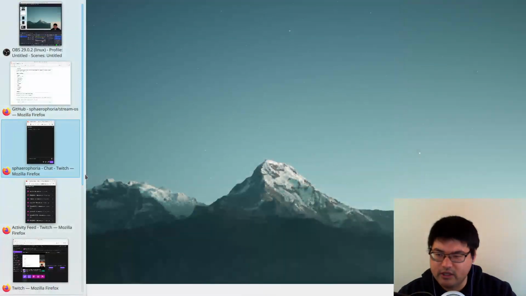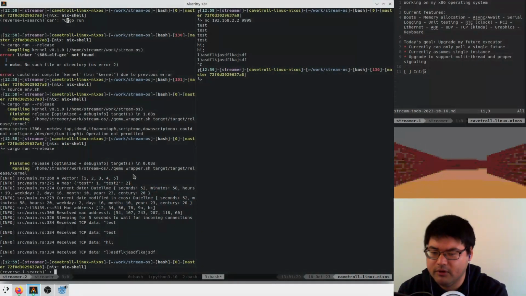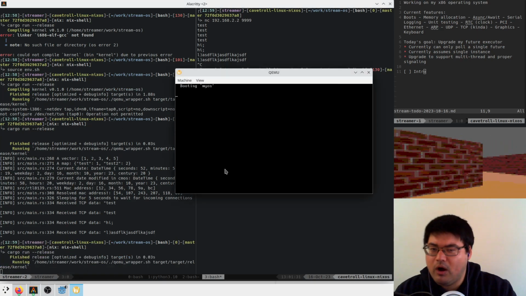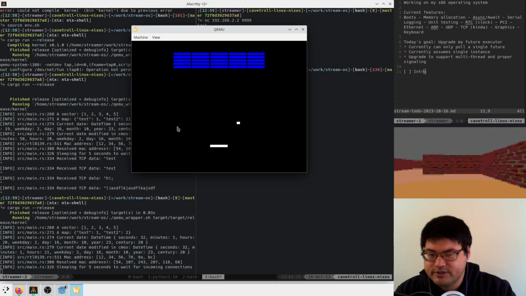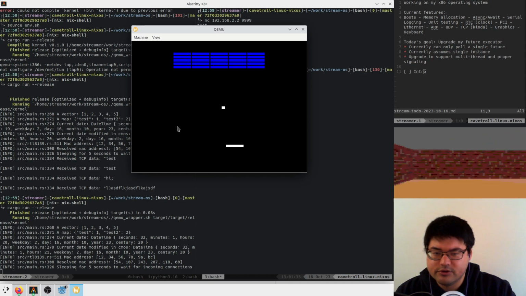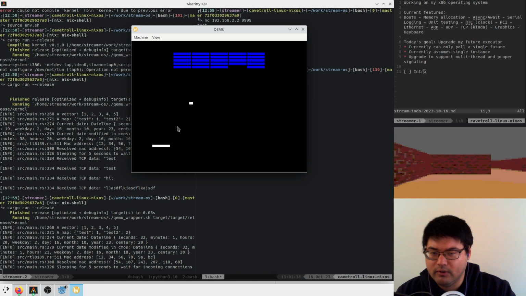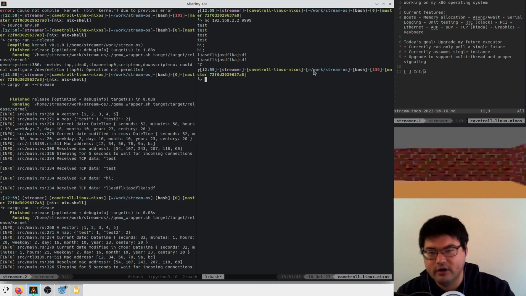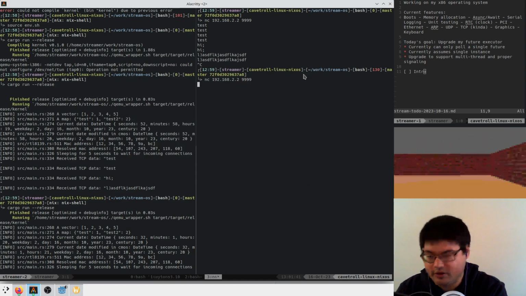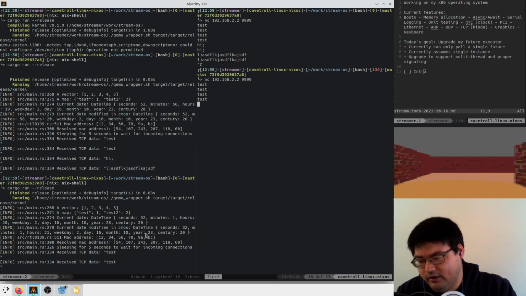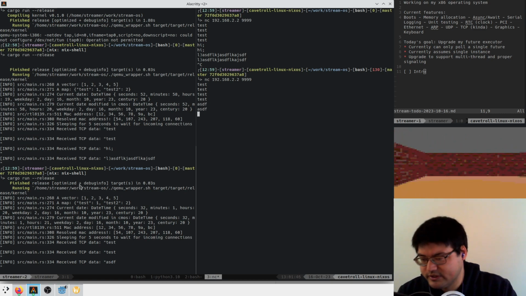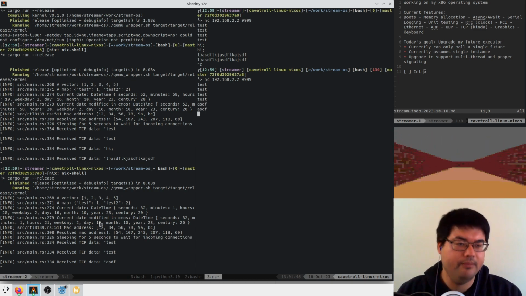And we've got keyboard input to the point where we can run a game, and we can do that while doing other stuff. So here's a simple little brick breaker game, no scoring or anything, but I can move the paddle around, I can draw the bricks, etc. And while that's running, I can talk to my server, and if I send a string to it, it'll send it back over TCP. Great.